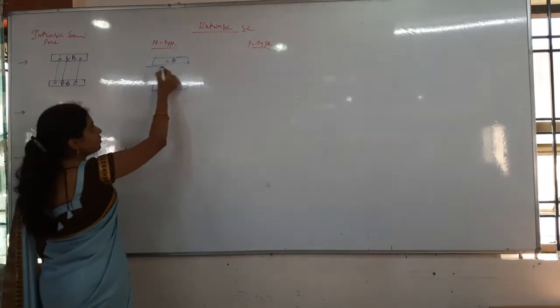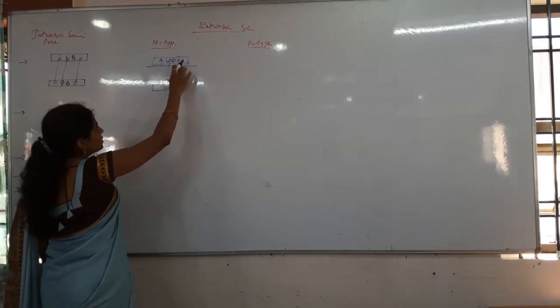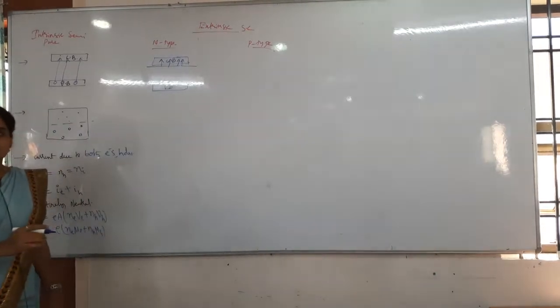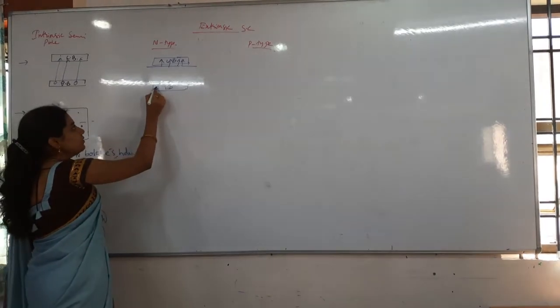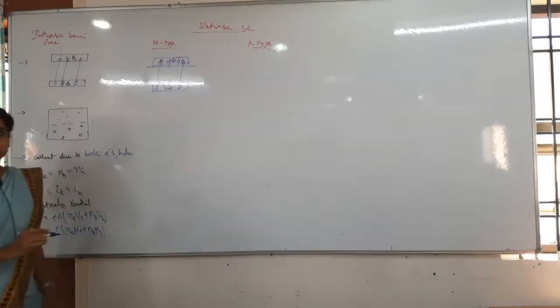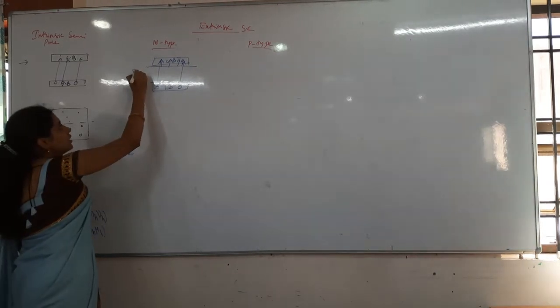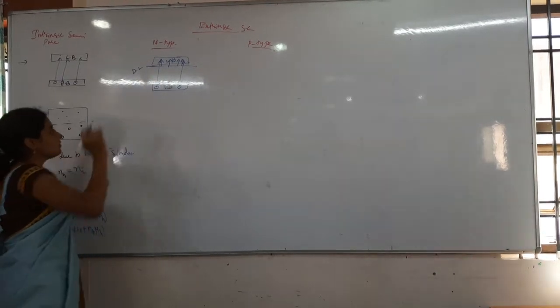So this is the donor level I will take. From that, electrons will jump. Do they leave the hole or not? They do not leave the hole there, and meanwhile the electrons will be jumping here. They will leave the holes. That is about the N-type semiconductor. This is the donor level. This is the conduction band. This is the valence band.